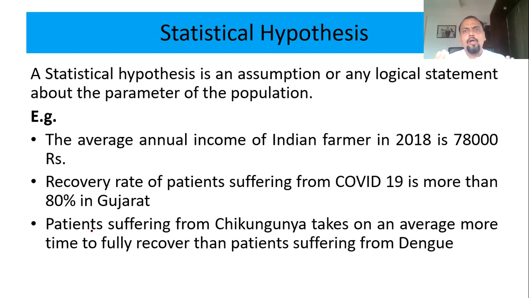It may be between two populations also. I may say that the recovery rate of COVID-19 is better in Goa compared to that of Maharashtra. Okay, that is also an assumption. I may say that the death rate in India due to COVID is much less than that of the US. That may be an assumption. I want to check it. So a hypothesis is an assumption about a particular statement which you want to check, which you want to perform an experiment on.